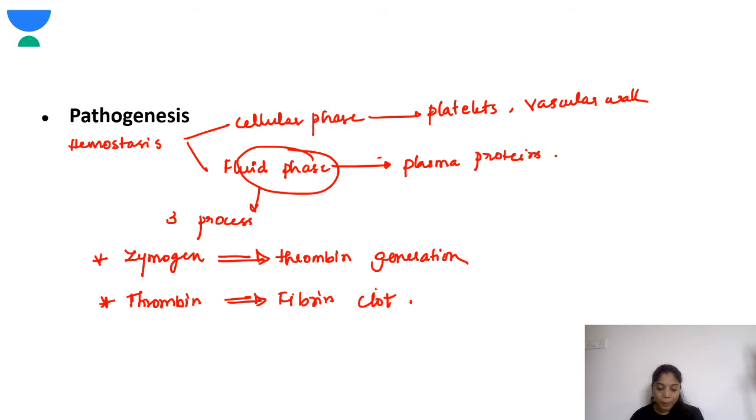Now, next what happens? There is the fibrin clot, right? Then a complex fibrinolytic mechanism happens, which will limit the propagation of the clot. The clot is formed, but we should be careful that the clot is not dislodged.